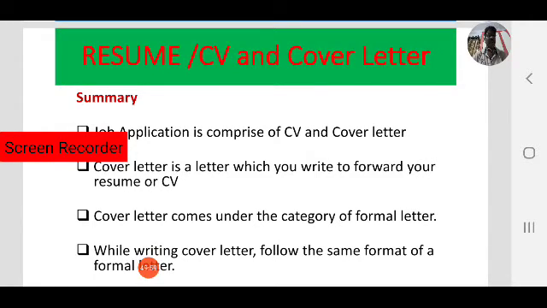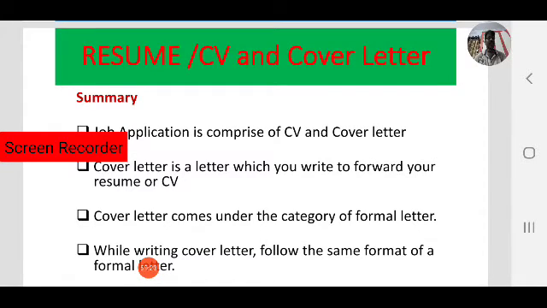In the job application we focused on the cover letter in today's class. The cover letter also comes under formal letters. As you know how to write formal letters, that's why in today's class we focus on how to write a cover letter.